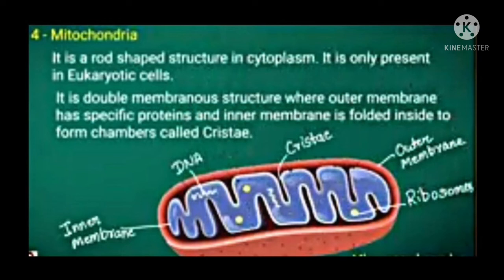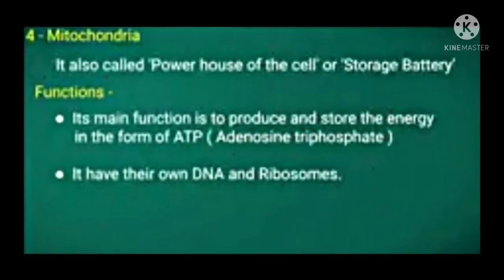The fourth cell organelle is mitochondria. Mitochondria is a rod-shaped structure which is present in the cytoplasm. It is only present in eukaryotic cells. This mitochondria has a double membrane. The outer membrane has specific proteins, while the inner membrane is folded inside to form chambers called cristae. Mitochondria is also called the powerhouse of the cell or storage battery because it produces and stores energy in the form of ATP.